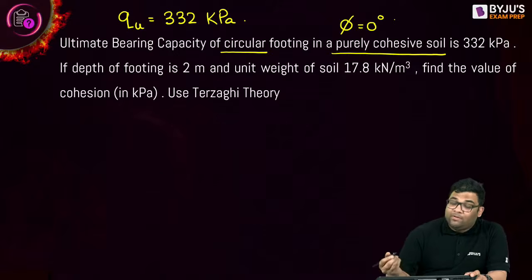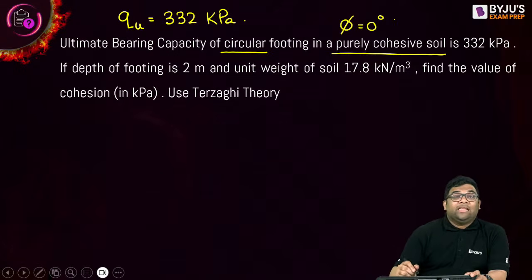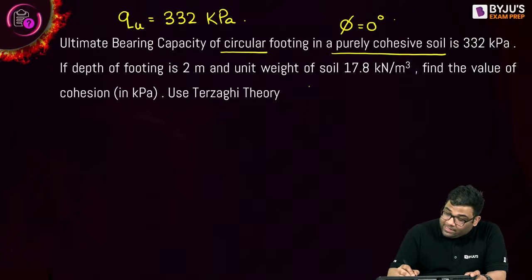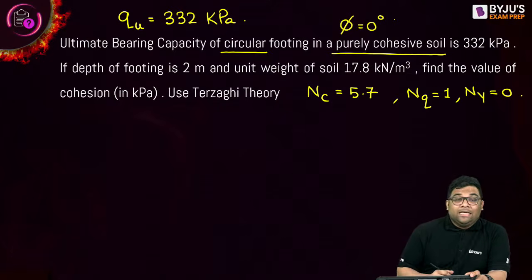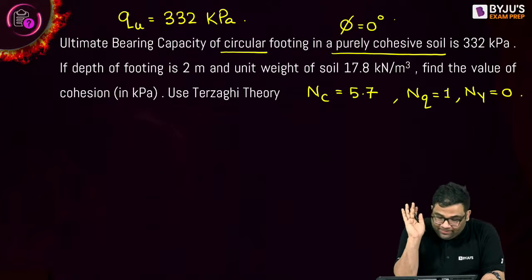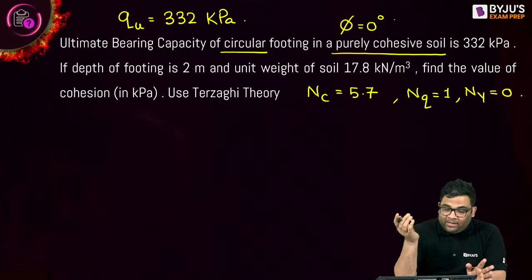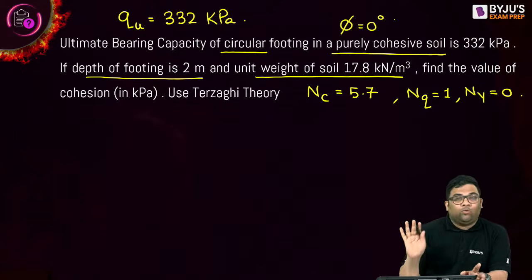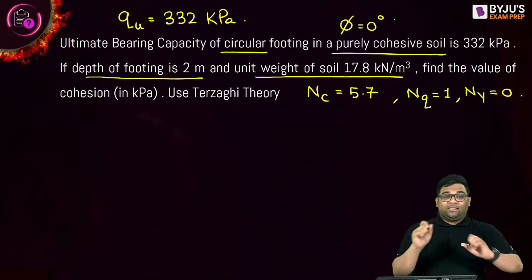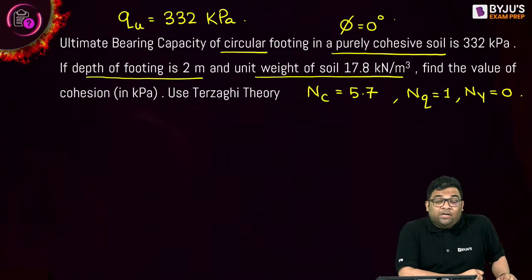And I have told that when it is purely cohesive soil, they will not give the value of NC and N gamma. Remember, NC is equal to 5.7 as per Terzaghi and NQ is equal to 1 as per Terzaghi and N gamma is 0. So write down the equation properly. Depth of footing is given, unit weight of soil is given, and give me the cohesion value. Let us see who will answer first and also correctly. That is very important, right?